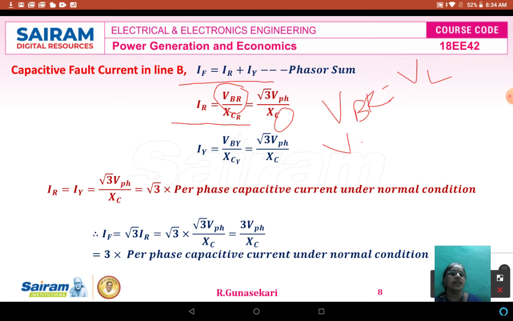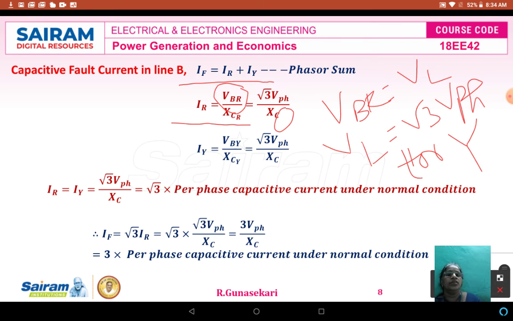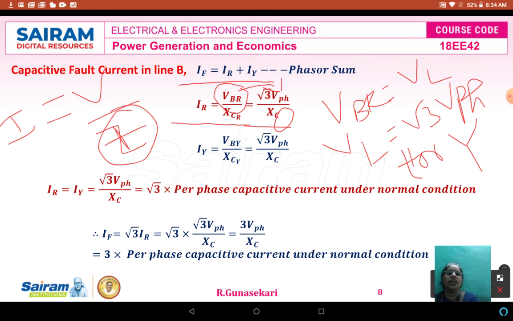In the star connection, the line voltage is equal to root 3 times the phase voltage for a star connected three-phase system. So the same is applicable here. The line voltage is root 3 times the phase voltage, divided by reactance. Similarly, as per Ohm's law, current I is equal to V by R or Z. Here the Z is nothing but only the reactance.